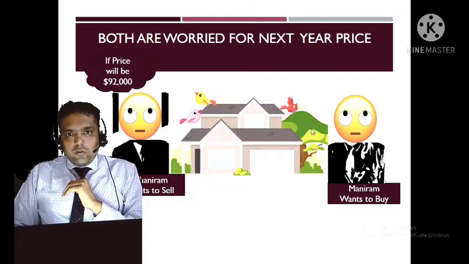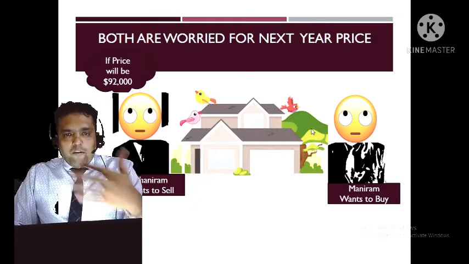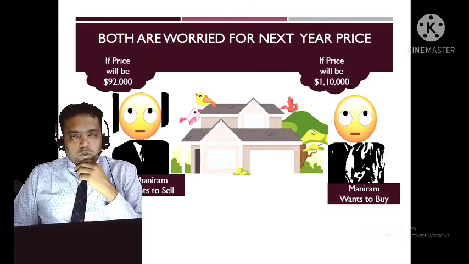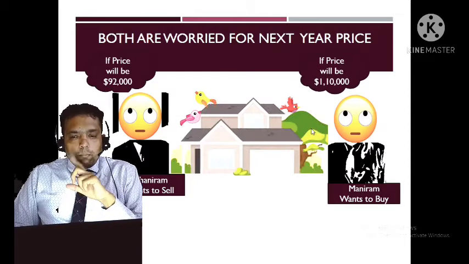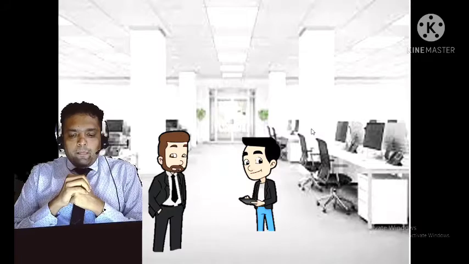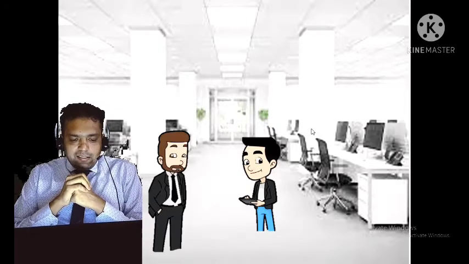Because he wants to buy today, the price is 97,000, but after 1 year when he's going to purchase, the price may be 1,10,000. So both are worried, but they both know each other, and on one fine day they met at some place and they discuss.